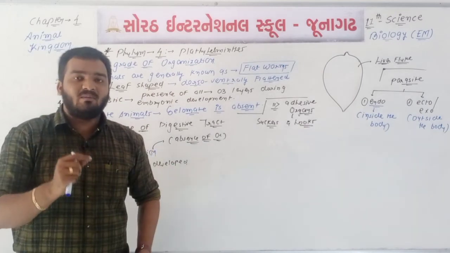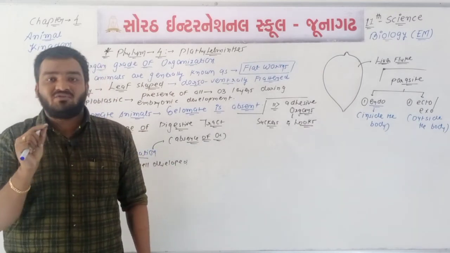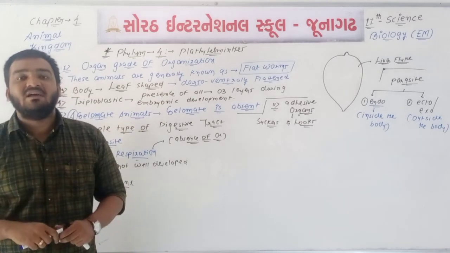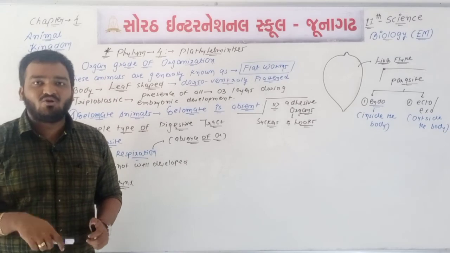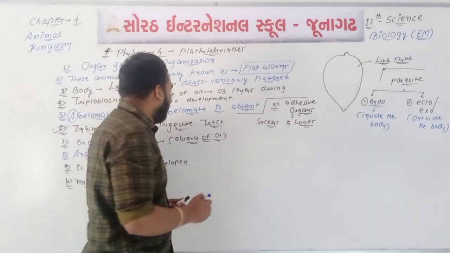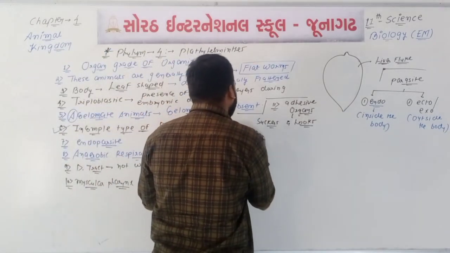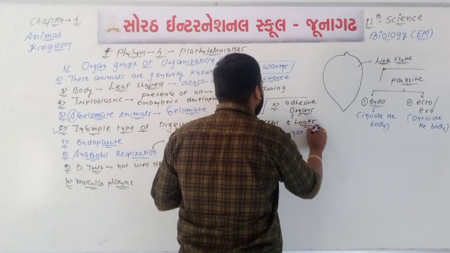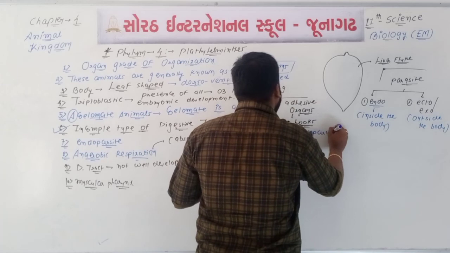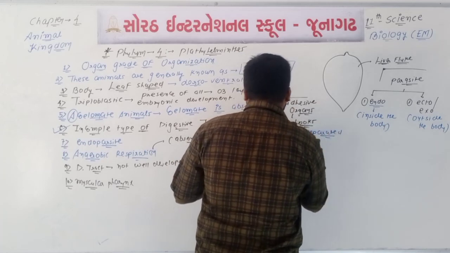But you will remember this, only the reproductive system will be well developed. Sexes are not separated, means monoecious type of animal. Point number 12, sexes are not separated, means monoecious type of animal.